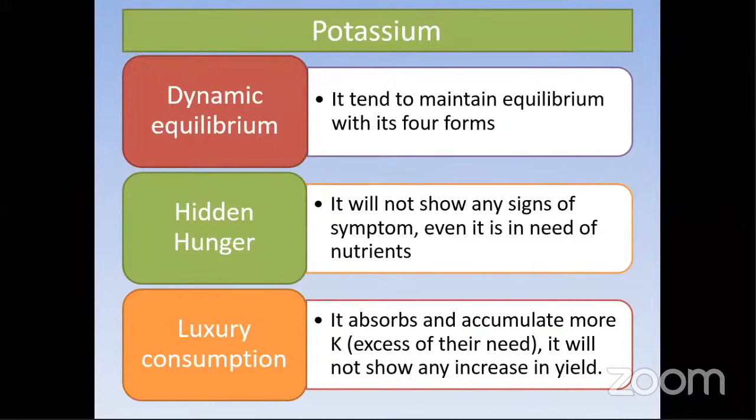Coming to the second one, that is hidden hunger. Hidden hunger is nothing but, naturally, it won't show any deficiency symptoms. You can see this type of hidden hunger in the sugarcane crop. It won't show any symptoms even though it needs the nutrition. But we can see that there will be a reduction in our output or our harvest. This is called hidden hunger.